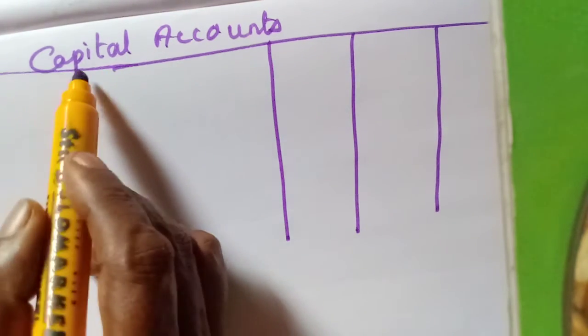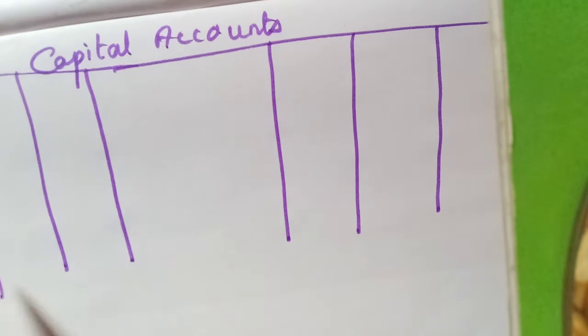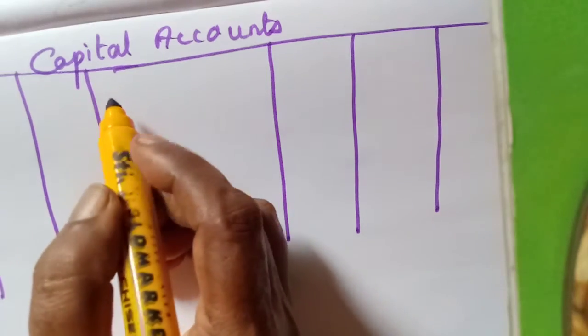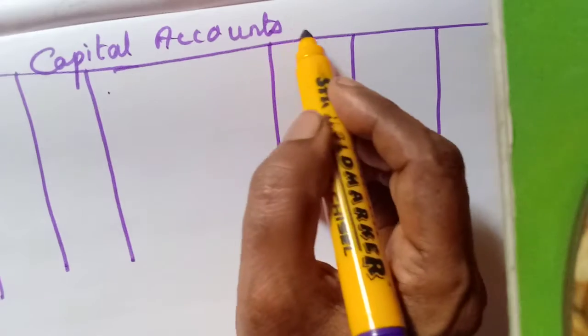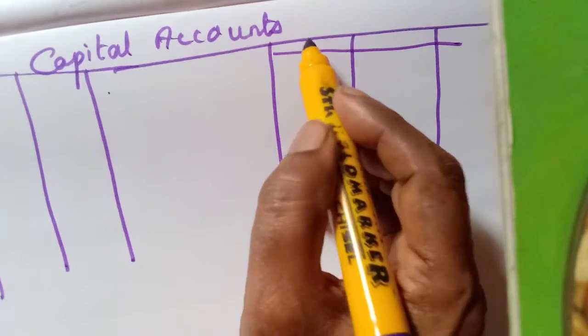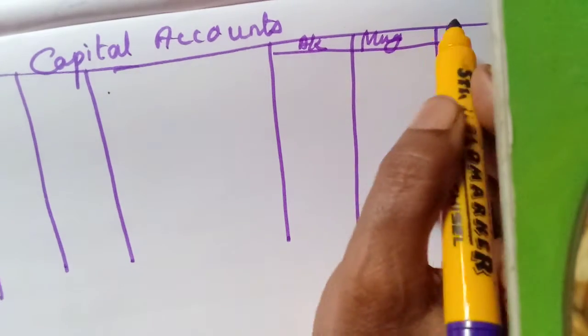Debit side also 3 amount columns. Now first opening capital by balance. Then we will write the partner's name, isn't it? Akash, Mukesh, Sanjay.